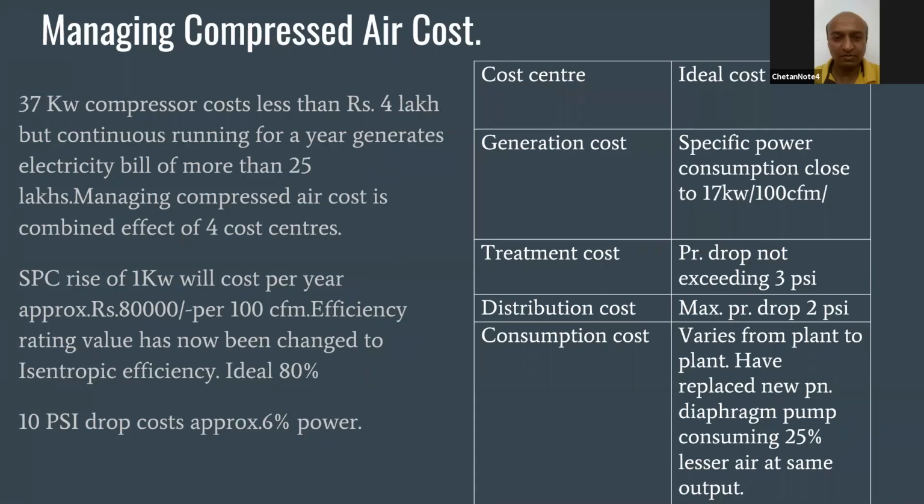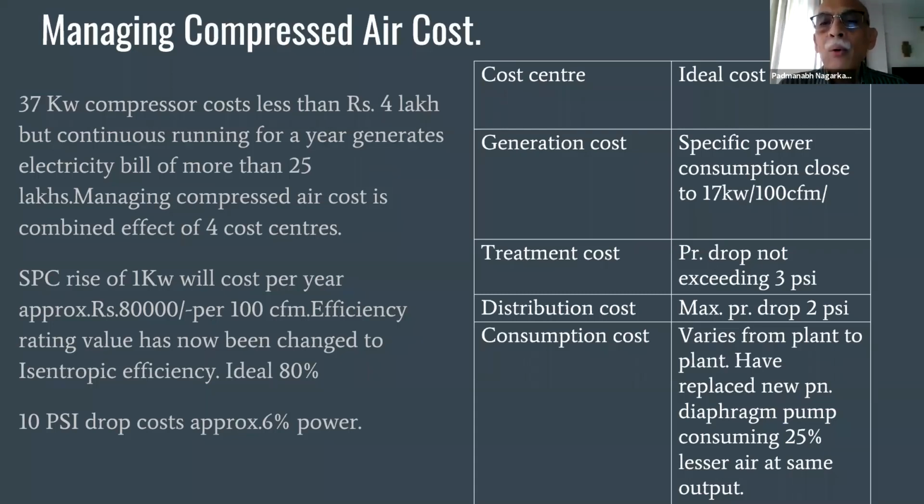There is one question: how to determine artificial demand? Generally, OEMs mention pressure. So how to decide the exact artificial demand? For artificial demand, you have to use digital pressure gauges and a data logger.